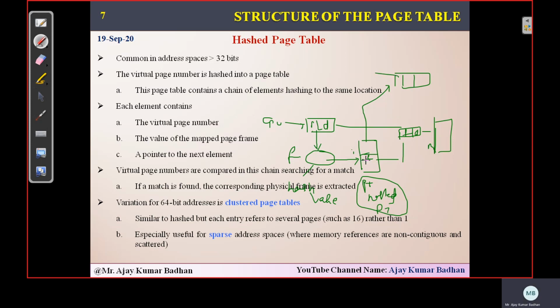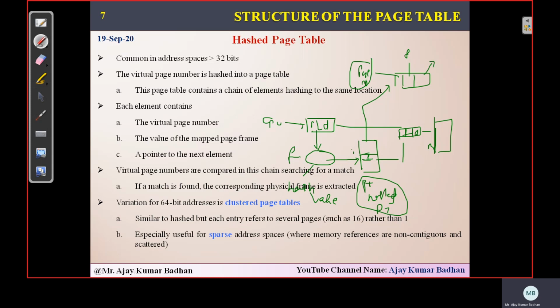Every entry in this particular hash table will have three fields. The first one refers to the page number, meaning whatever value we got from the hash function, the hash value. The second one consists of the information related to the frame, meaning whichever we need to map. That frame number will be present in the second one.